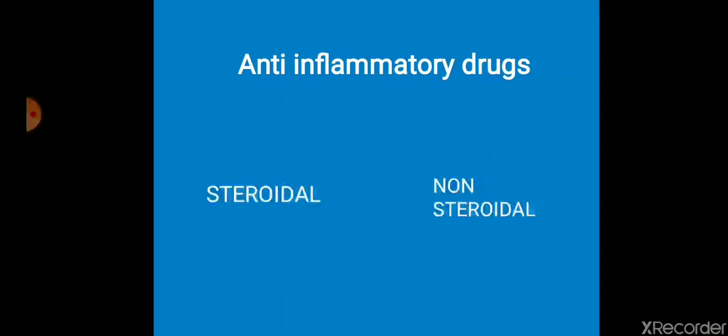Anti-inflammatory drugs can be divided into two: non-steroidal anti-inflammatory drugs and steroidal anti-inflammatory drugs. Non-steroidal anti-inflammatory drugs are very commonly known as NSAIDs. And the steroidal anti-inflammatory drugs are known as corticosteroids.